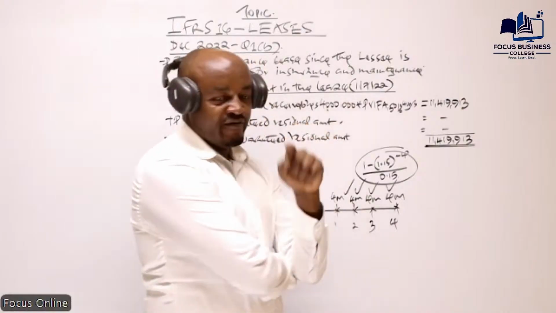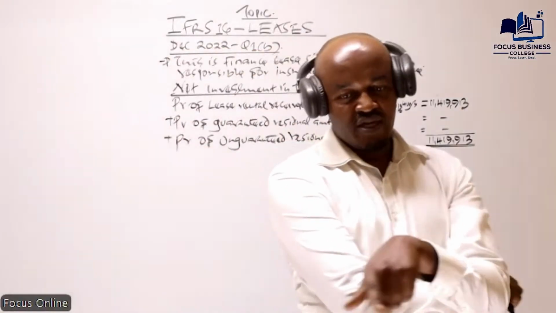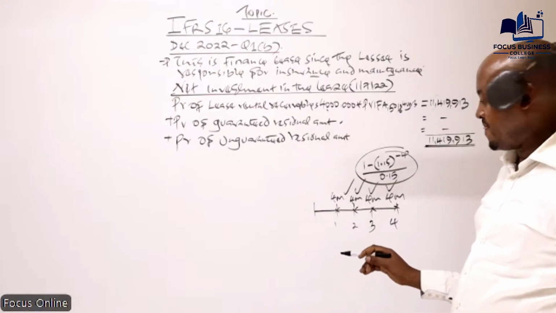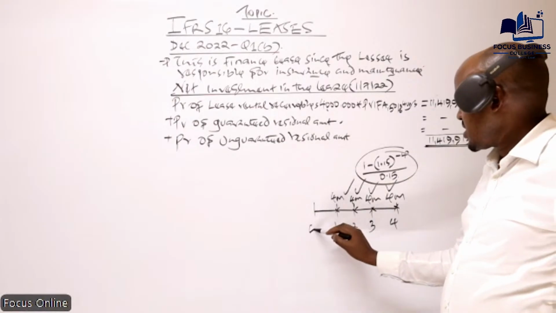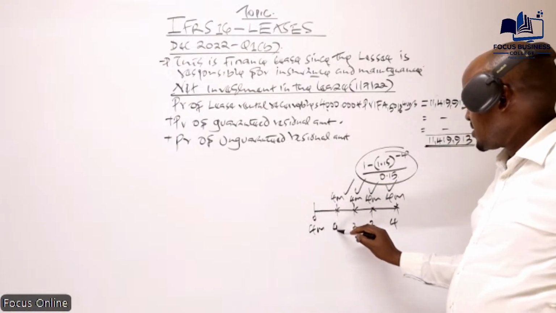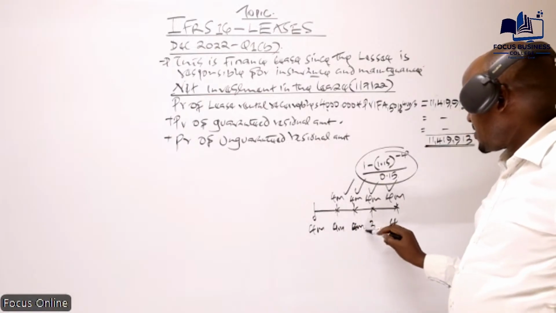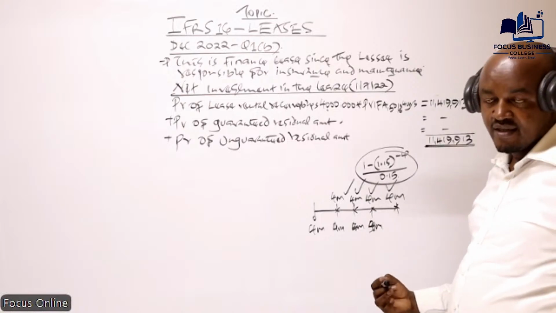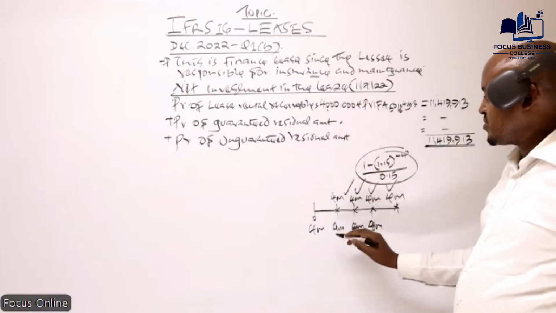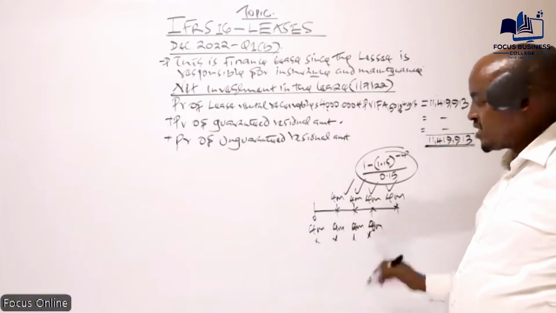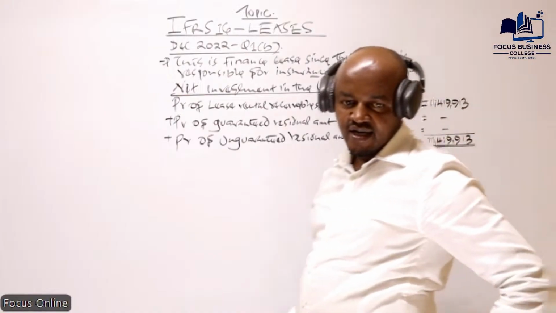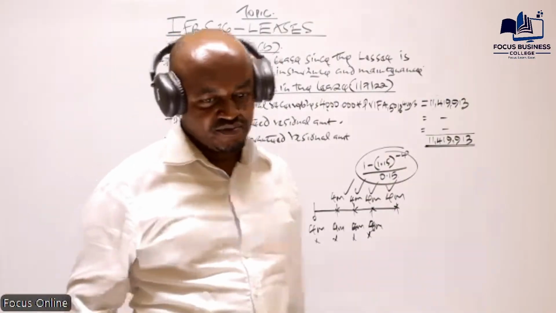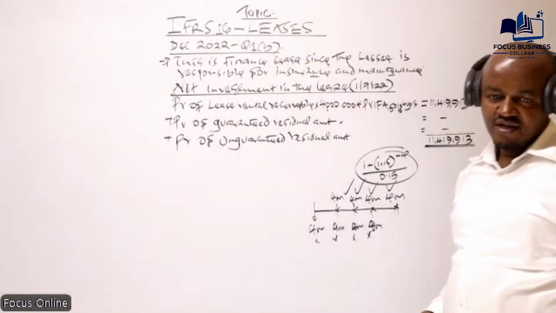Now, even before we proceed to the next step, assuming this amount is receivable in advance. For example, this one is receivable at the start of year 1, start of year 2, start of year 3, start of year 4. Assuming that is the case, how do we discount this amount, which is receivable in advance?